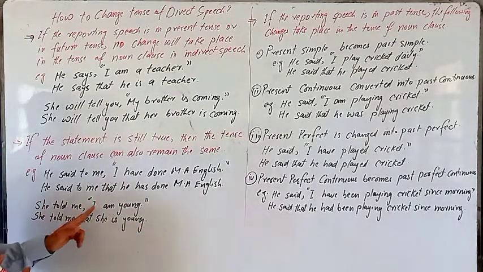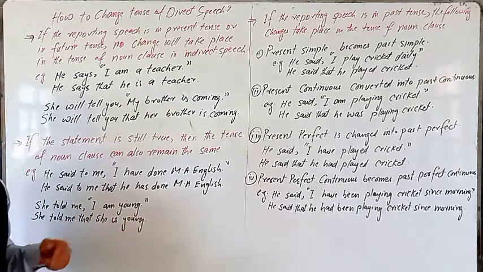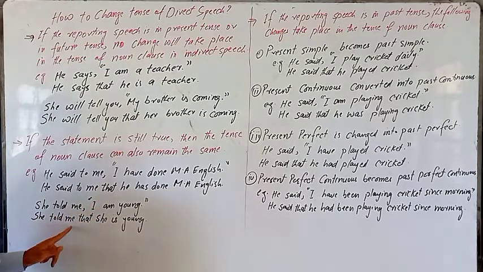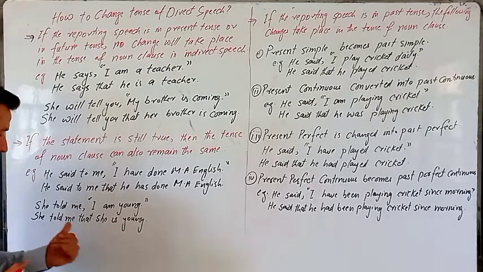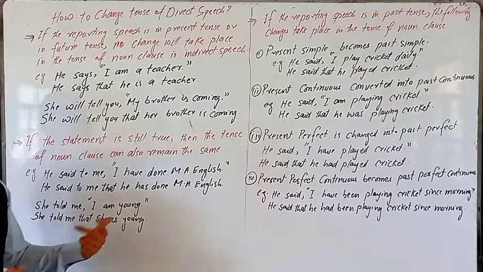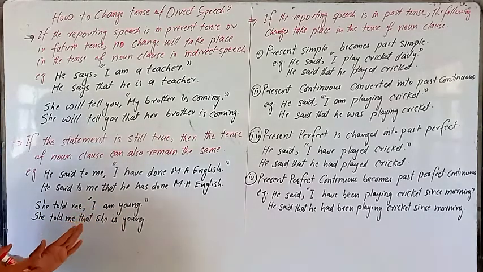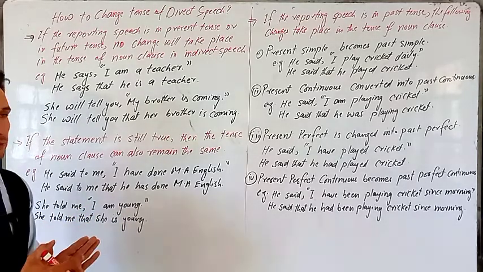She told me I am young. But if she is still young, we can keep the same tense. She told me that she is young. Or if you want to change the tense, you can change it. So she said to me that she was young. So both are correct. There is nothing wrong with that if you convert the tense into past.